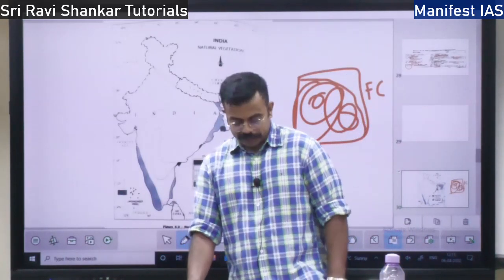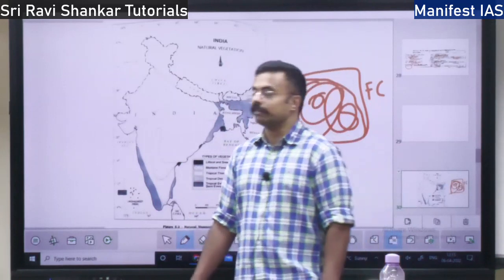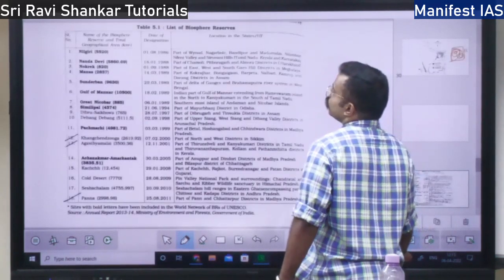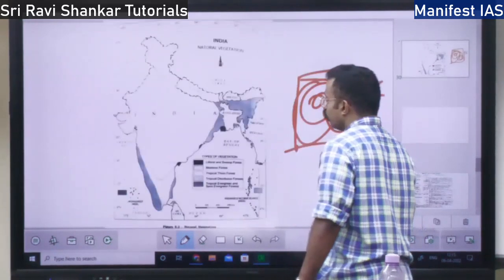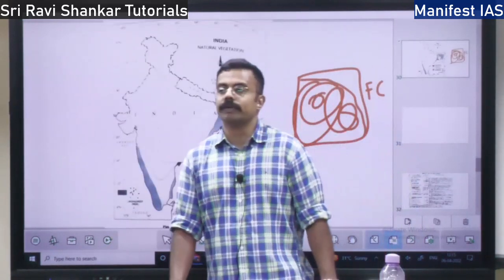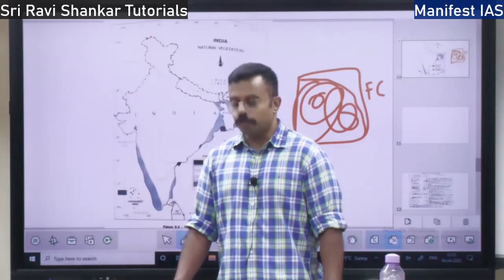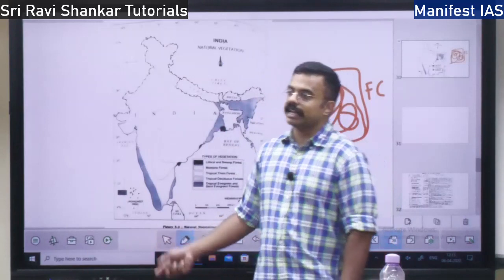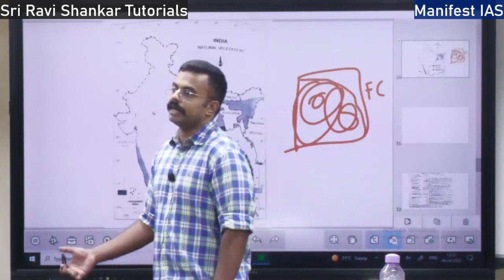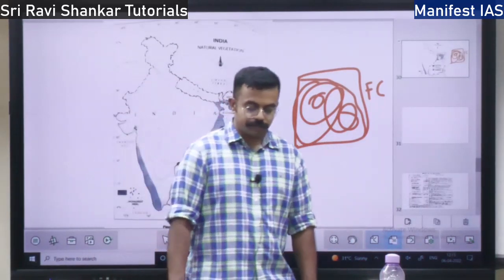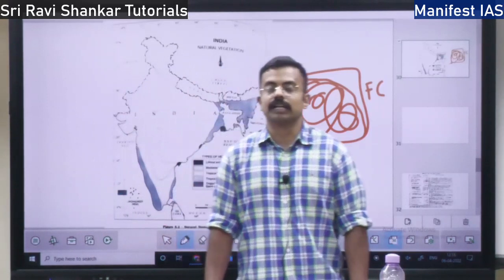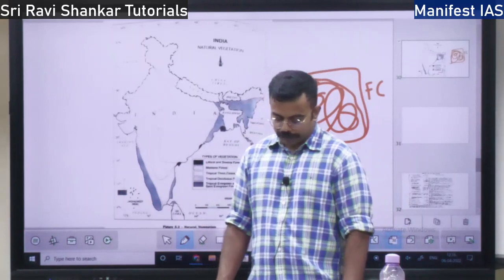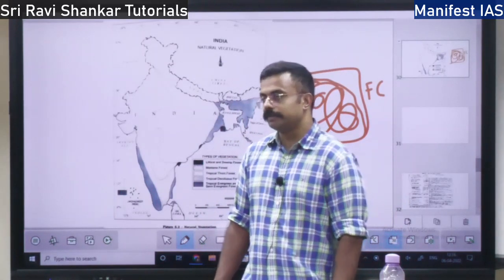Certain states have low forest cover, so the natural vegetation is depleted. About 10 to 20% of India has low forest cover. Then you have medium forest cover, in Tamil Nadu, Maharashtra, Andhra Pradesh and other states, which is from 20 to 40%.